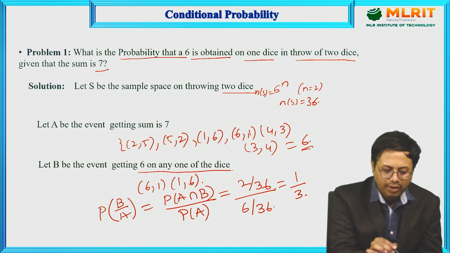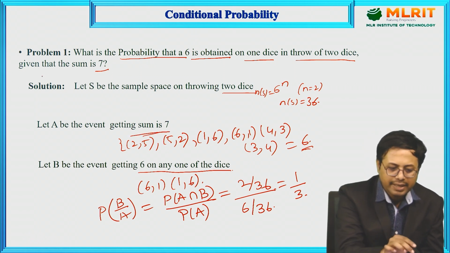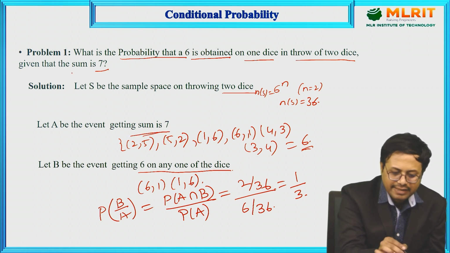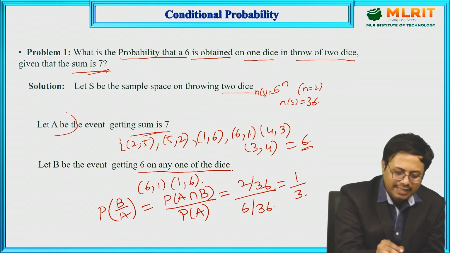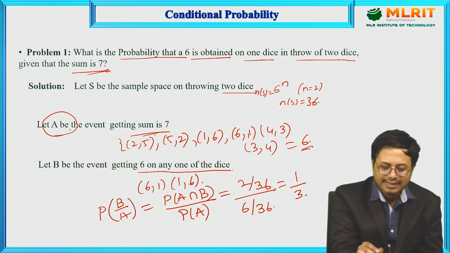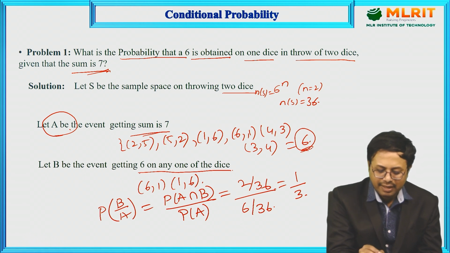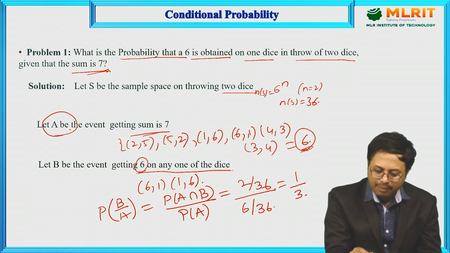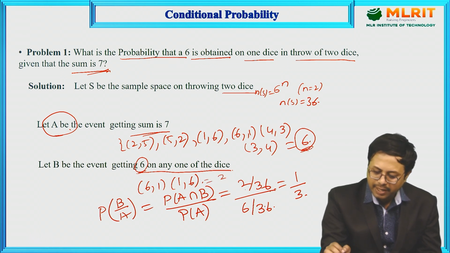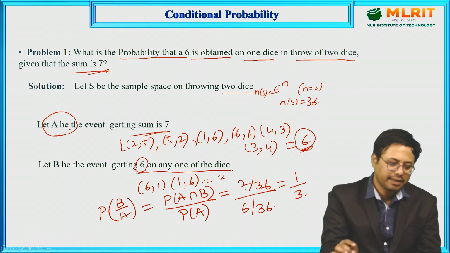First, you have to identify which is the known event. They clearly give you that the sum is 7, so we consider that as event A, getting a sum of 7, which has 6 possibilities. Next, B is the event of getting 6 on any one of the dice from the given possibilities, that is 6, 1 and 1, 6. When you combine A intersection B, you get only two possibilities, 2 by 36 divided by 6 by 36, that is 1 by 3.